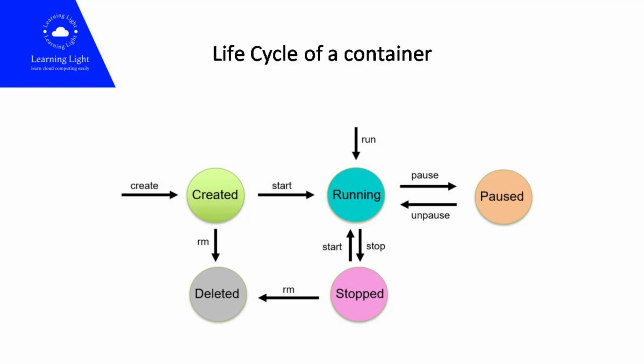In the paused state, the currently executing command in the Docker container is paused. Use the docker pause command to pause a running container. In the stopped state, the container's main process is shut down gracefully. Docker sends SIGTERM for graceful shutdown, and if needed, SIGKILL to kill the container's main process. Use the docker stop command to stop a container. In the kill state, the container's main processes are shut down abruptly. Docker sends a SIGKILL signal to kill the container's main process.